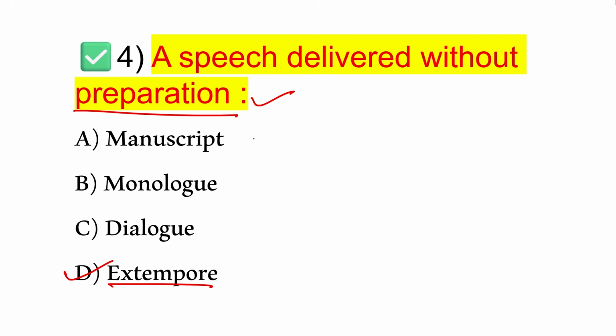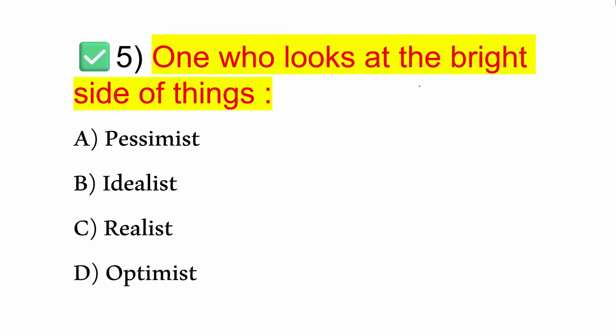So look at the other options. What is manuscript? Manuscript is a written document. And what is monologue? A monologue is a speech by only one person. That is called monologue.